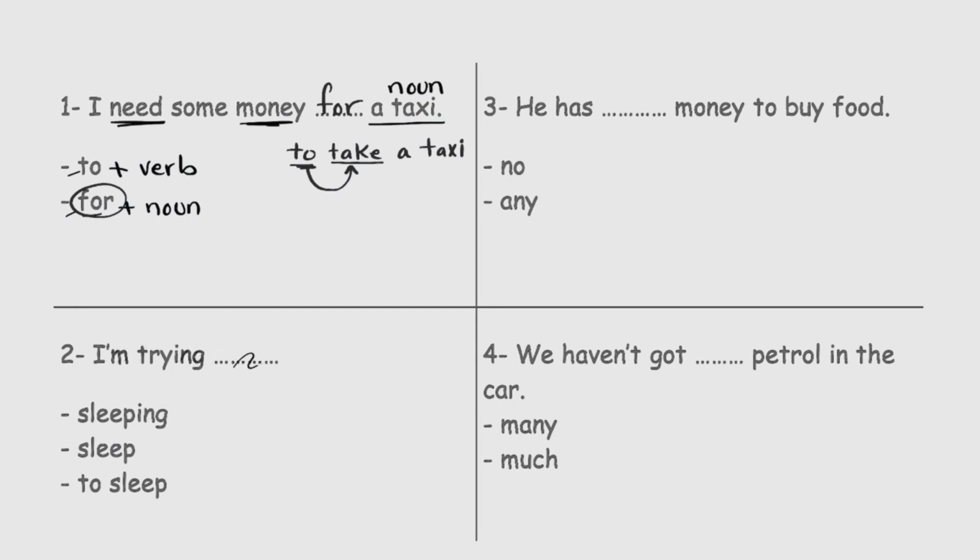I'm trying blank. Sleeping, sleep, to sleep. What comes after trying? Remember guys, the verbs try, want, need, hope, plan, these verbs are followed by to plus the verb. So to sleep is the answer.